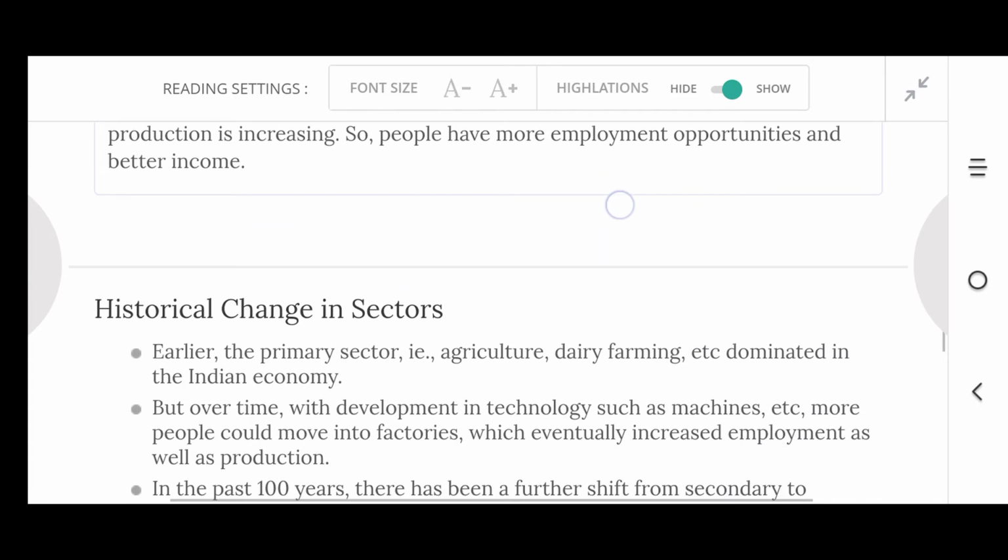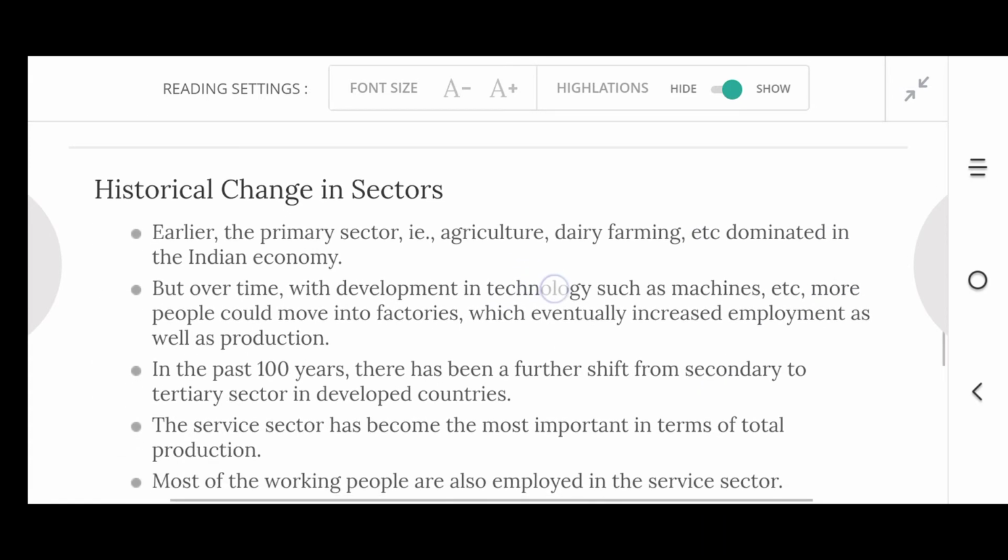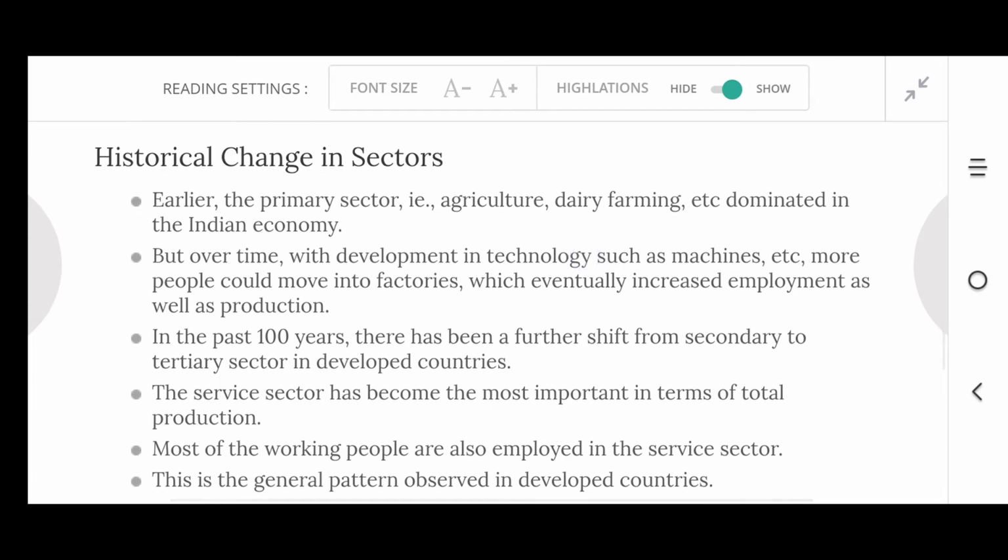Okay. Next, historical change in sectors. According to time, a lot of changes have happened. From the earlier time to the medieval time to the modern time, there are a lot of changes. In ancient time, which sector was given focus?